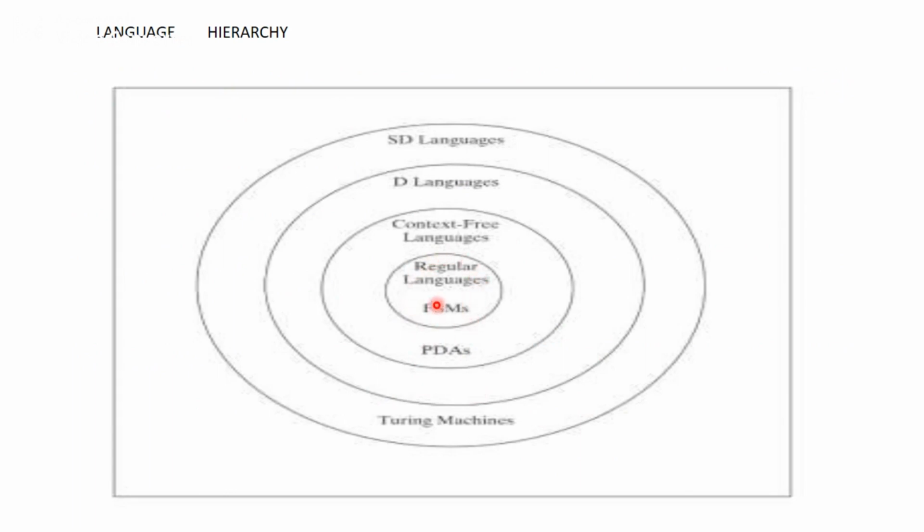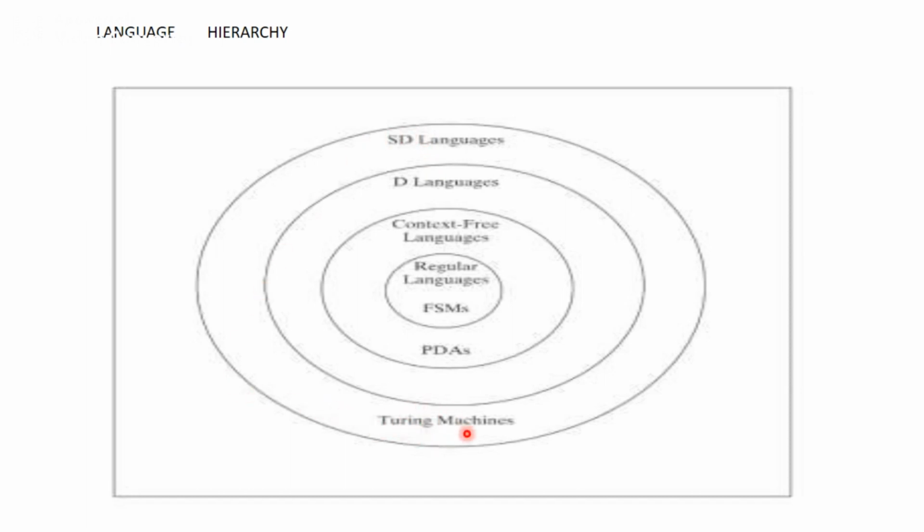Now we'll represent all these languages in a figure. Here you can see the basic level language, the regular language, which is represented by FSMs, as I explained previously. Context-free languages are above regular languages. That means regular languages are a subset of context-free languages, and context-free languages are represented by PDAs. Since regular languages are a subset of context-free languages, a PDA can also represent those languages. Then we have the decidable and semi-decidable languages.